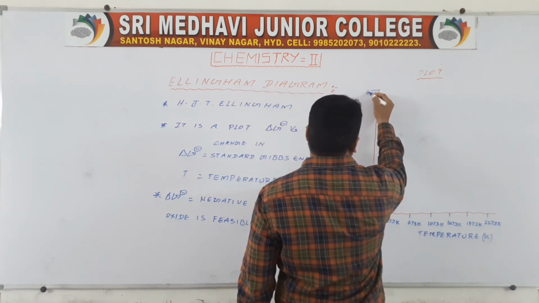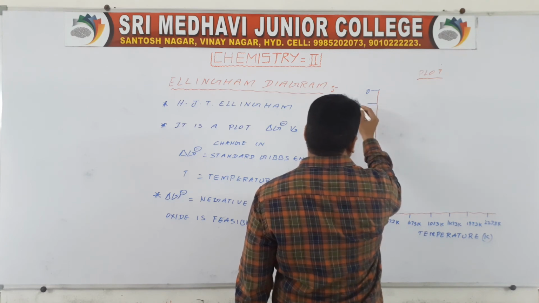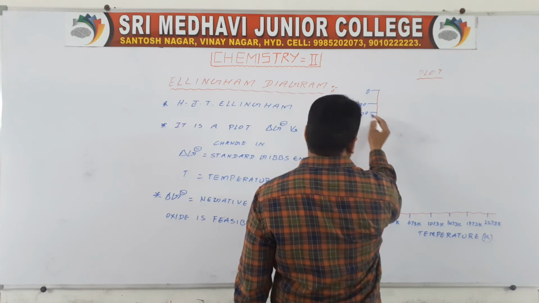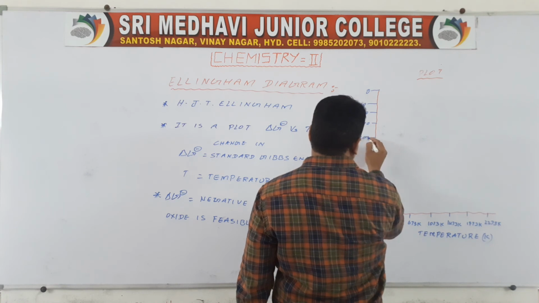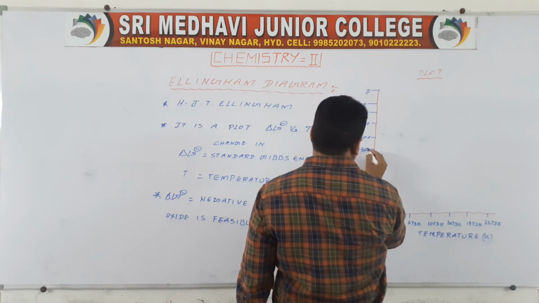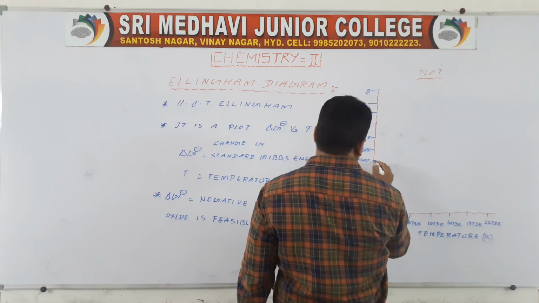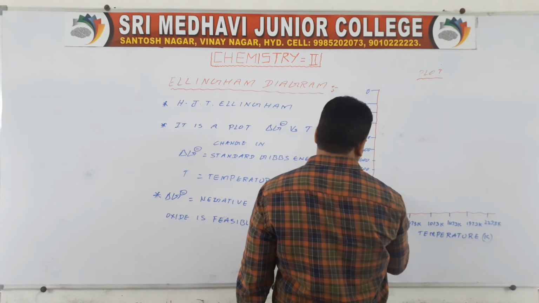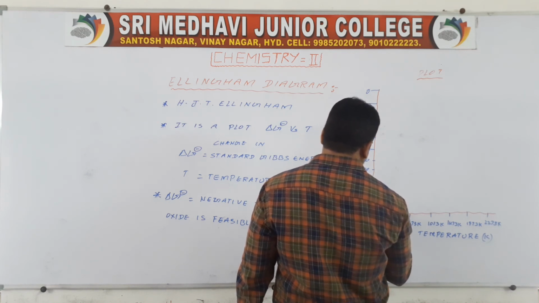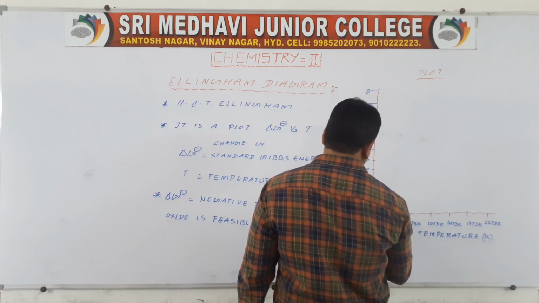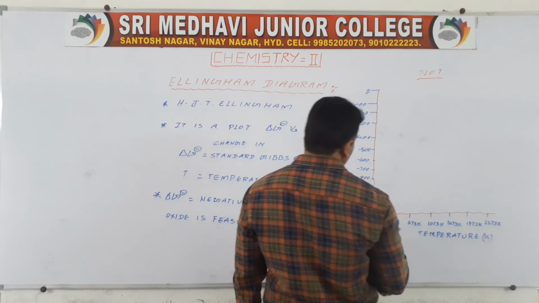Okay, so it is 0, minus 100, minus 200, minus 300, minus 400, minus 500, 600, 700, 800, 900, 1000, 1100, 1200.